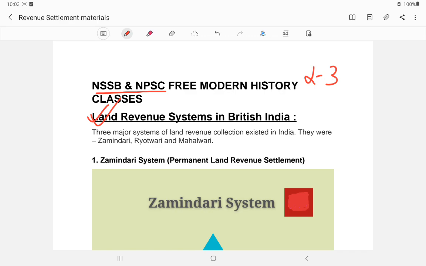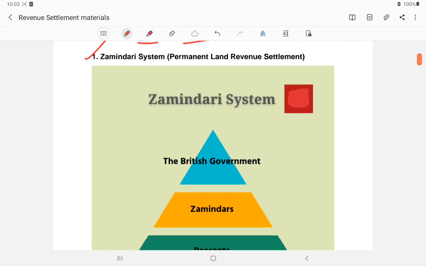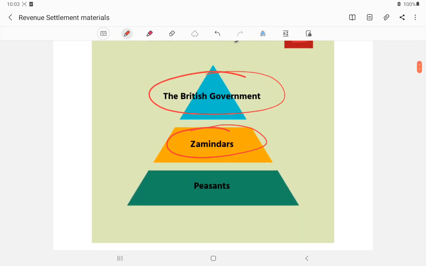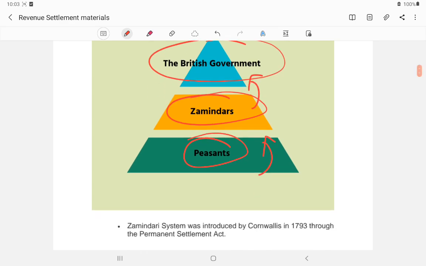First of all, revenue settlement in the case of India: that is the zamindari system, the raitwari and the mahalwari. The zamindari system is between the British government, the zamindar, meaning landowner, and the peasants. The peasants pay money to the zamindar, and the zamindar pays the British government.